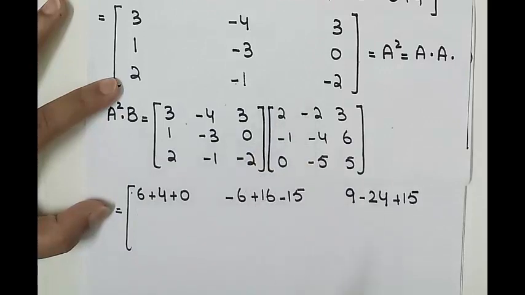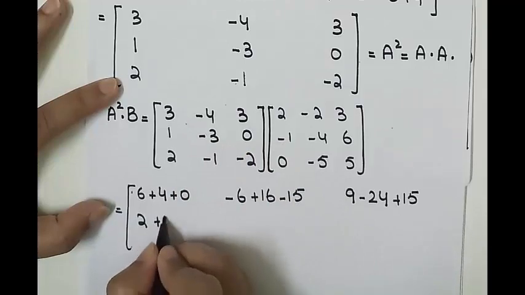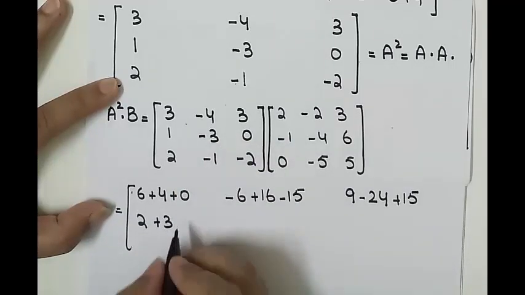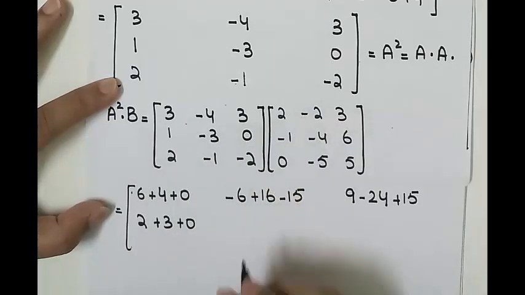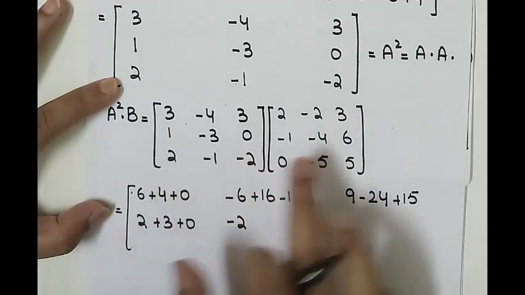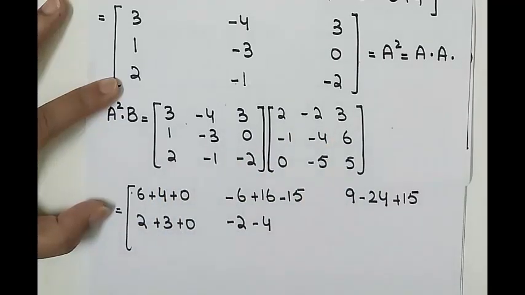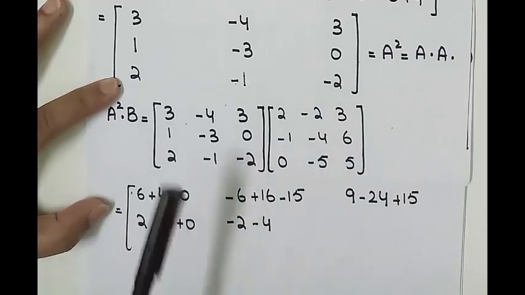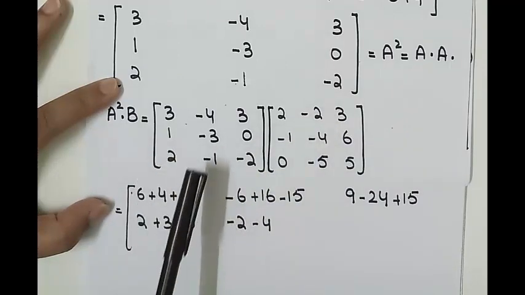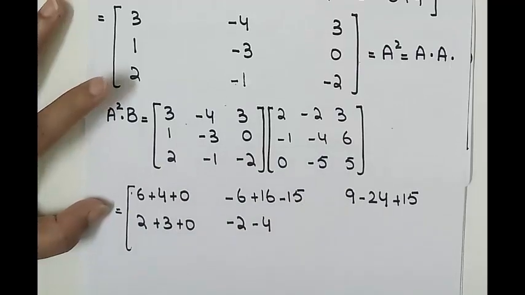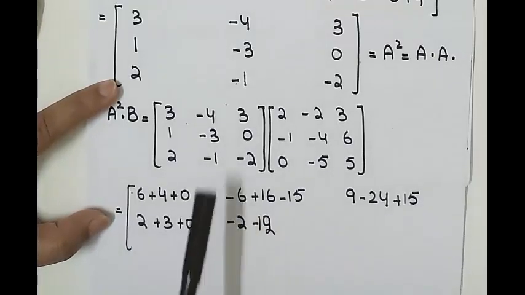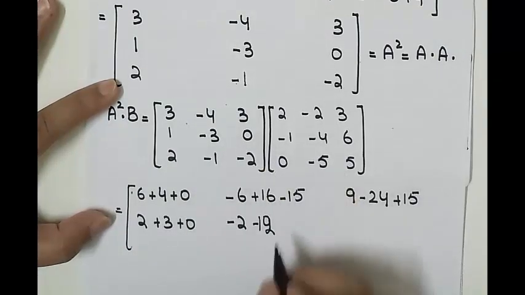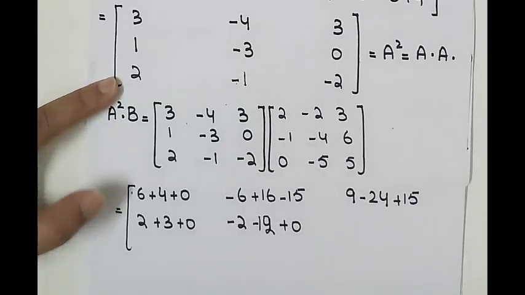Now the second row and first column: 1 times 2 is 2, minus 1 times minus 3 is positive 3, 0 into 0 is 0. Same row, second column: 1 times minus 2 is minus 2, 1 times minus 4 is minus 4, minus 3 into minus 4, so this is 12, and 0 into minus 5 is 0.